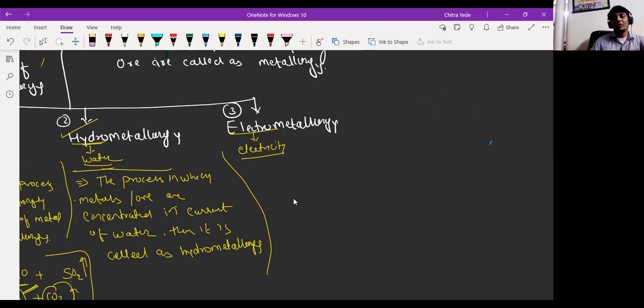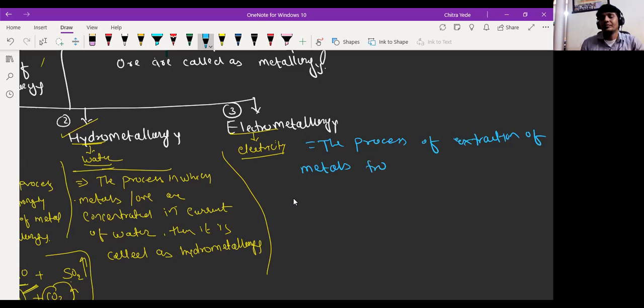So what is electrometallurgy? It is the process of extraction of metals from their ore by using electrolytic reduction.